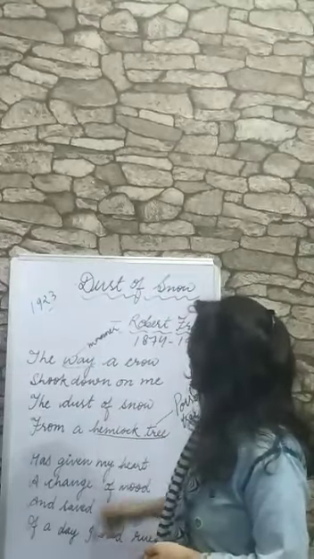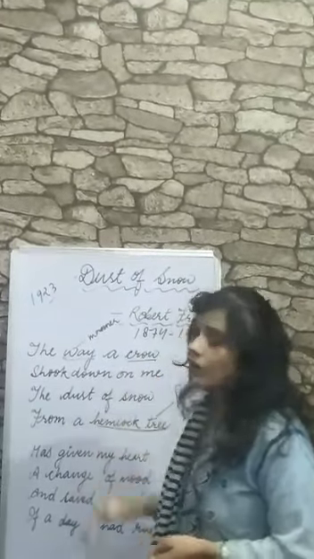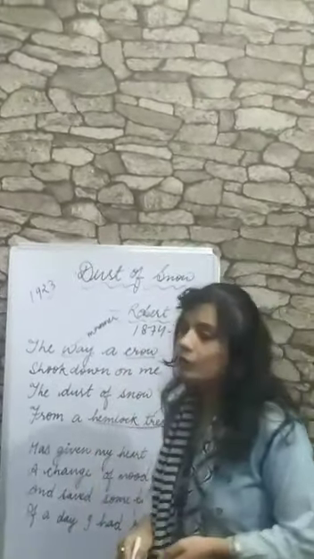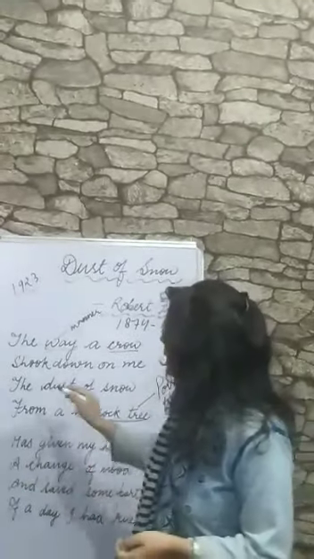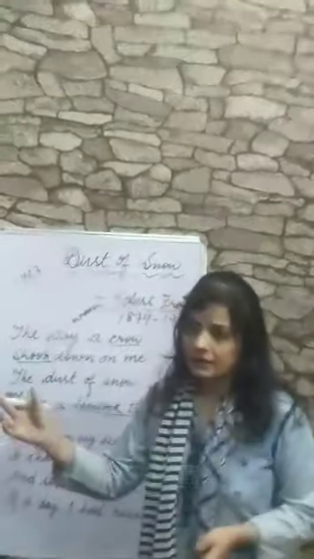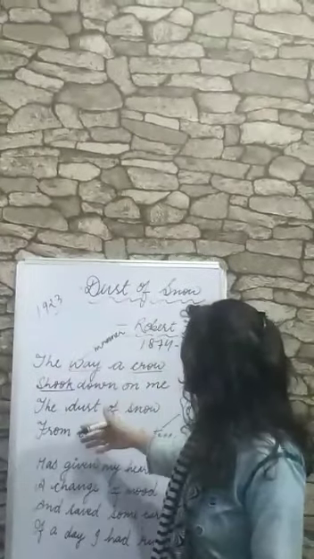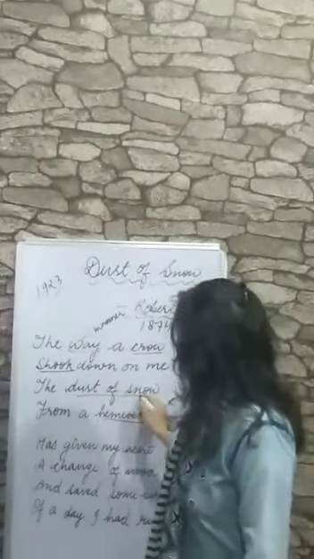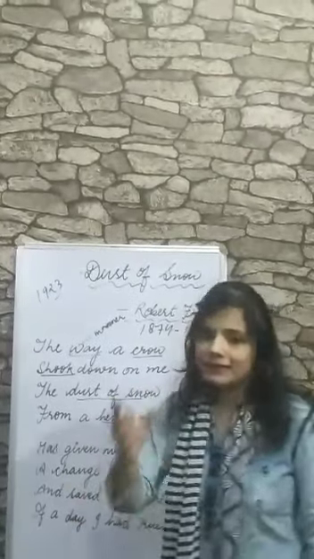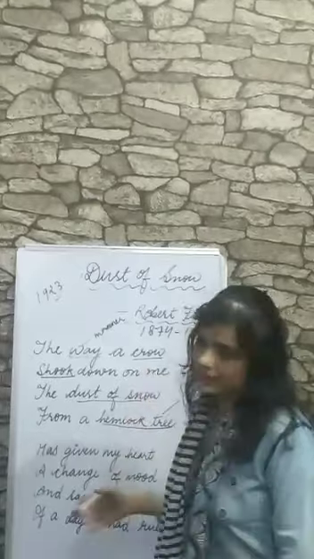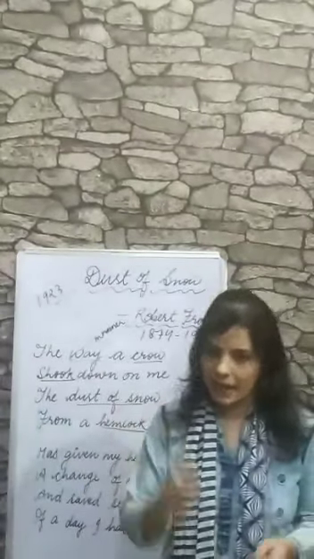And all of a sudden, a crow comes and sits on the hemlock tree, and he shakes the tree, and the dust of snow falls. Dust of snow means particles of snow. The particles of snow fall on the poet, because he was standing under the hemlock tree.